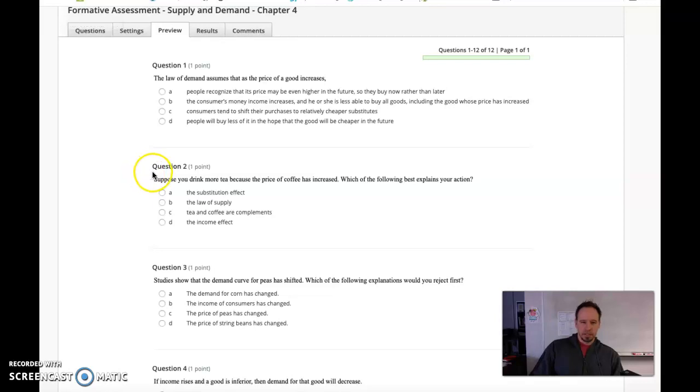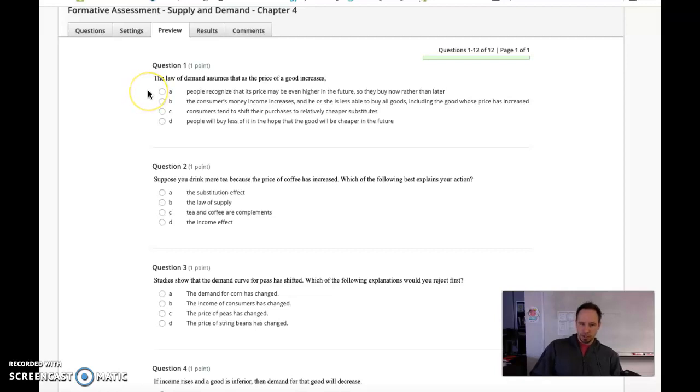Alright, let's take a look at the formative assessment that we took Friday. Go through the answers here real quick. First one, the law of demand assumes that as the price of a good increases. Remember, the law of demand is strictly talking about how consumers respond to price changes. As the price goes one direction, the quantity that consumers will purchase will go in the other direction.